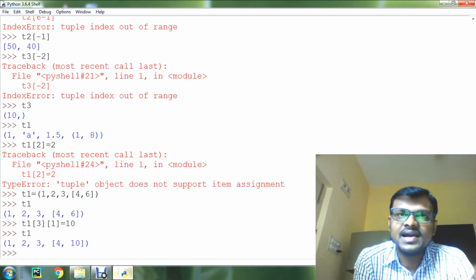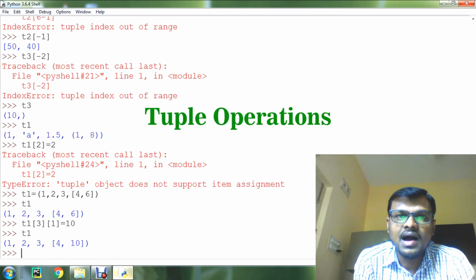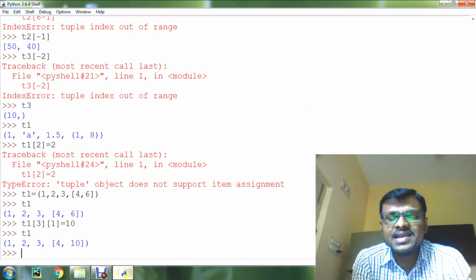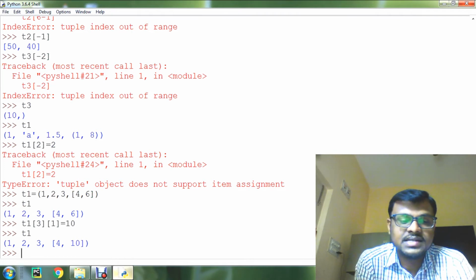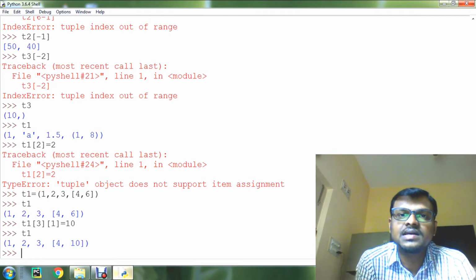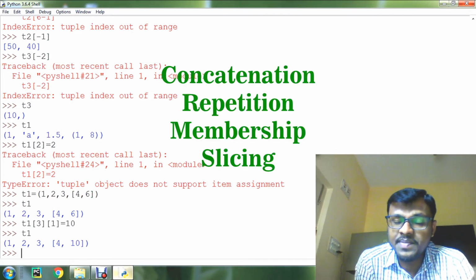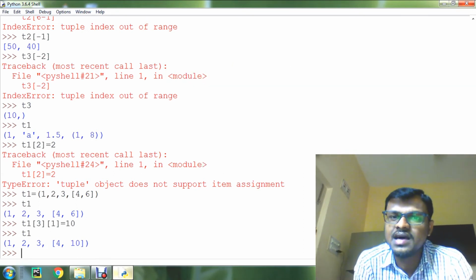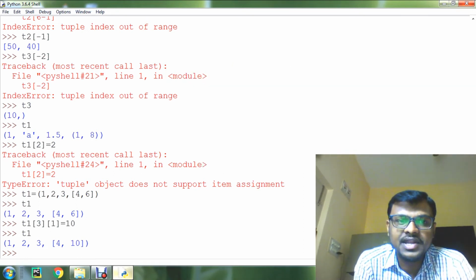Understand? Well guys, now we'll move to the next concept called tuple operations. Like strings and lists, tuple also provides many operations such as concatenation, repetition, membership, and slicing. These are the common operations associated with string, list, and tuple.